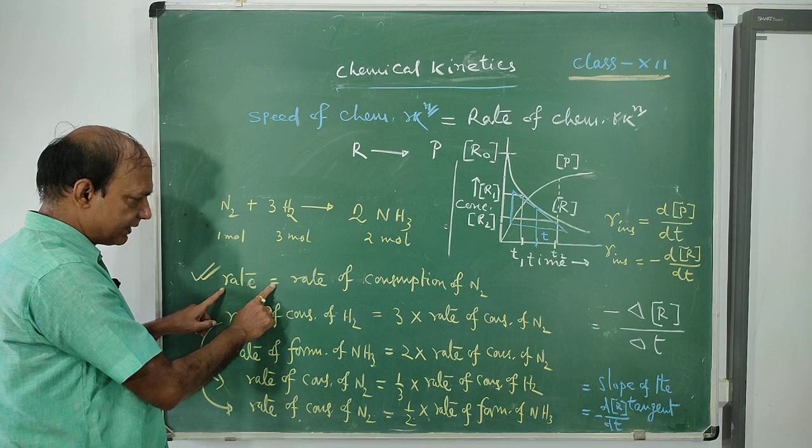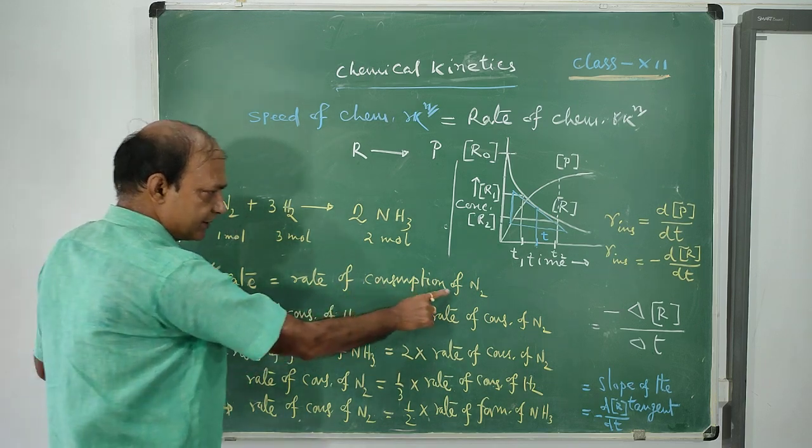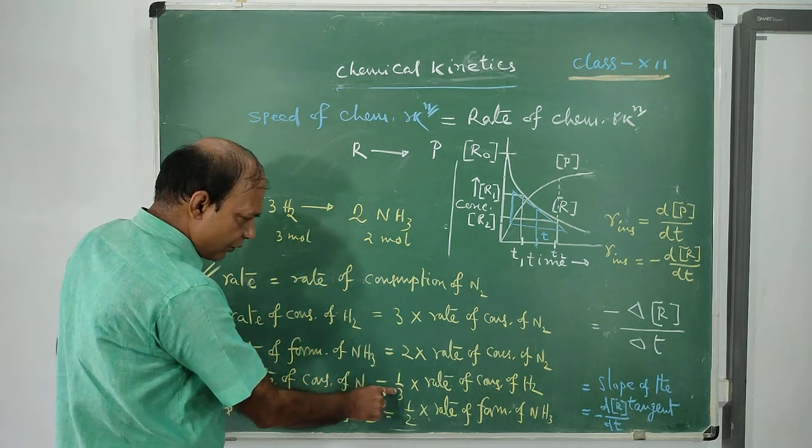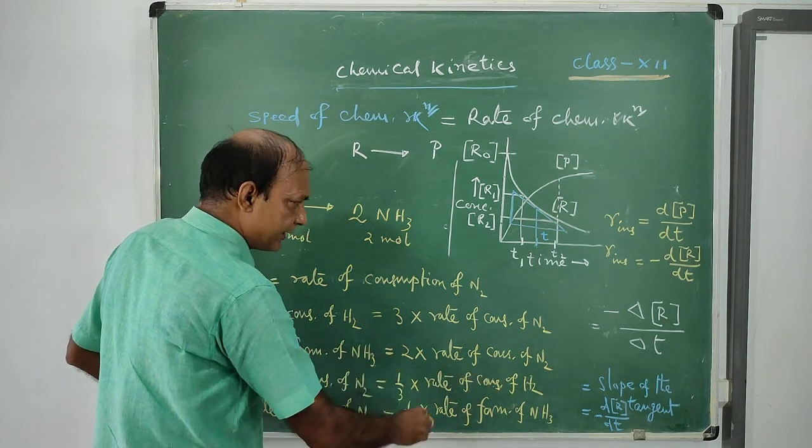Therefore, the rate of the reaction equals the rate of consumption of nitrogen. Now the rate of consumption of nitrogen equals 1 by 3 into the rate of consumption of hydrogen.